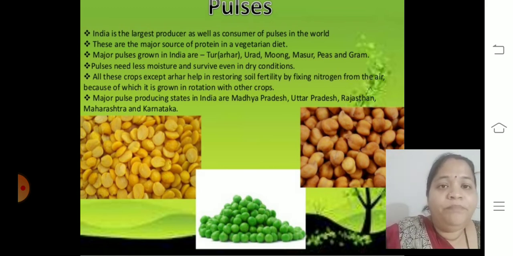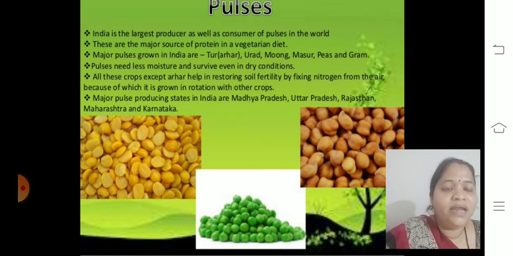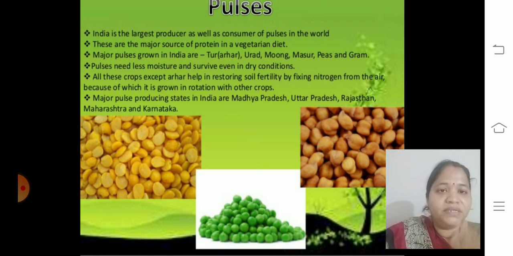Pulses need less moisture and survive in dry conditions. Next we are talking about major pulses producing states in India like Madhya Pradesh, Uttar Pradesh, Rajasthan, Maharashtra and Karnataka. Children, in this topic it's very important that when we talk about a state, the image should immediately be in front of you, where these places are. Where is Madhya Pradesh, Uttar Pradesh, Rajasthan, Maharashtra, Karnataka, and give some bullet points near these places, that this pulse is there.